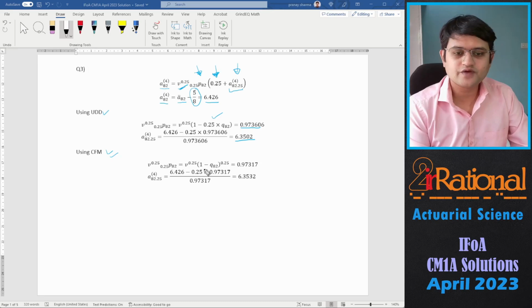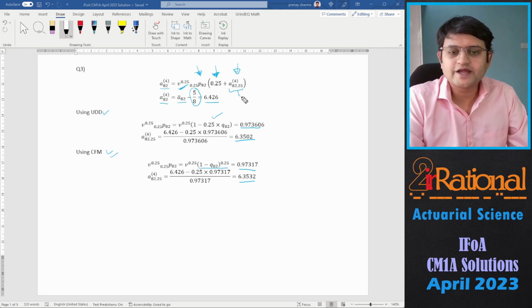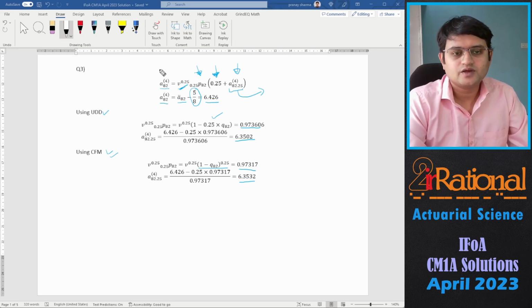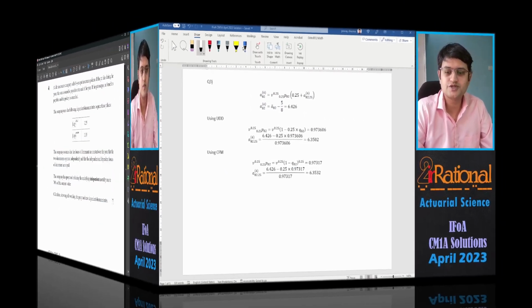And using CFM, I've calculated the probability, and the value we get is 6.3532. You can also relate this to the next value, that is A83 payable 4 times, but the problem would be you will have to have 3 different probabilities in that case. So this was more convenient. That is why I preferred it. Let's go to the next question.